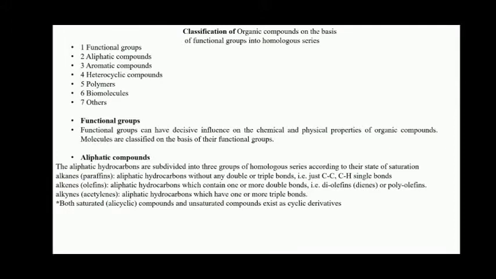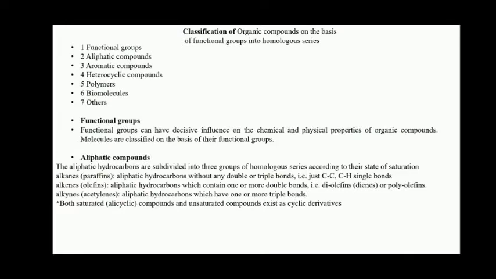So this classification of organic compounds is mainly based on the functional group, followed by aliphatic compounds, then aromatic compounds, heterocyclic compounds, polymers, biomolecules, and others.